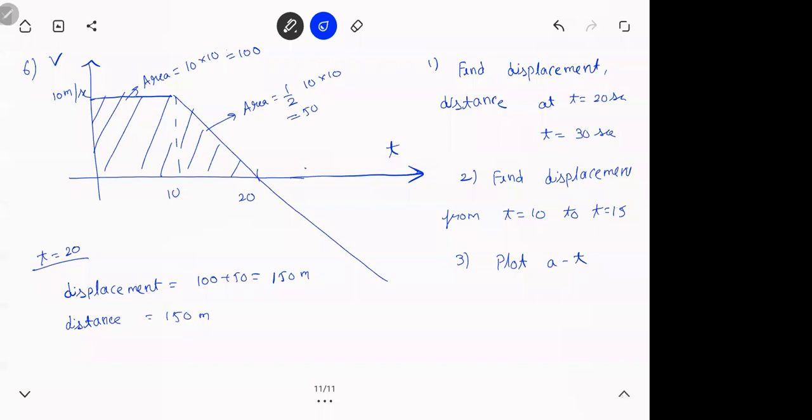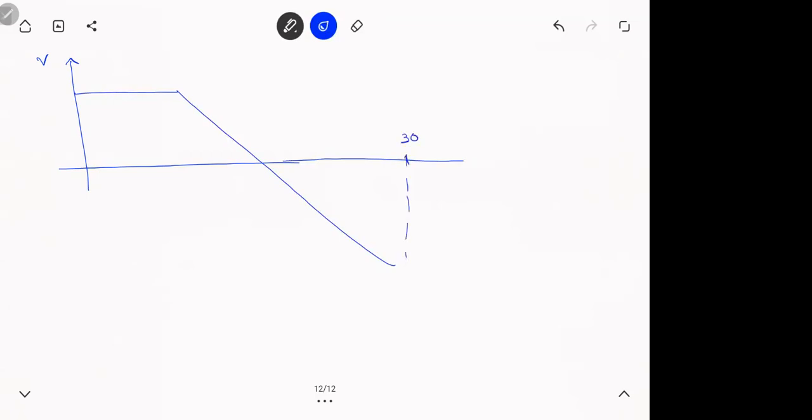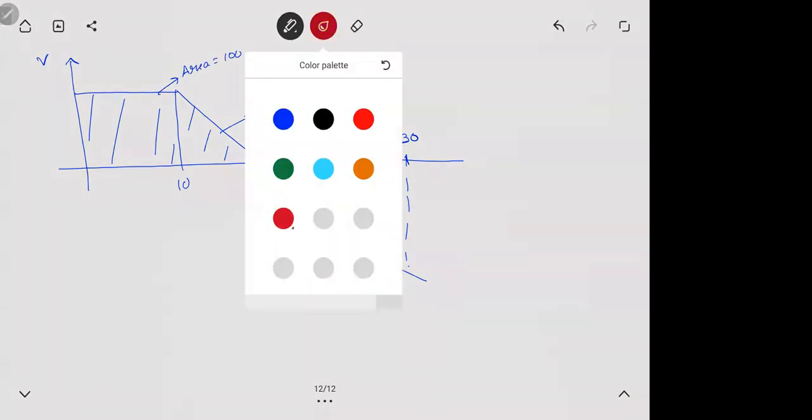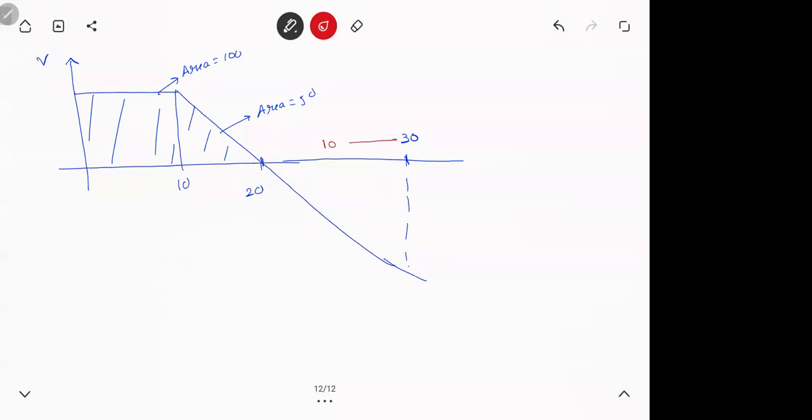I'll write on the next page. 30 will be somewhere here. 20 here. 10 here. So this guy is 100. Just now calculated. This triangle is 50. Now for 30, this is 10.